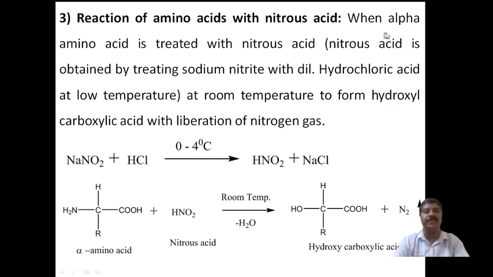Simply, when alpha amino acid is treated with nitrous acid, that is sodium nitrite with dilute hydrochloric acid at low temperature, it forms a hydroxy carboxylic acid with the liberation of nitrogen gas. This is called the reaction between nitrous acid and amino acid. How do we convert the amino acid into a hydroxy carboxylic acid? By treating with nitrous acid. And this is the example.